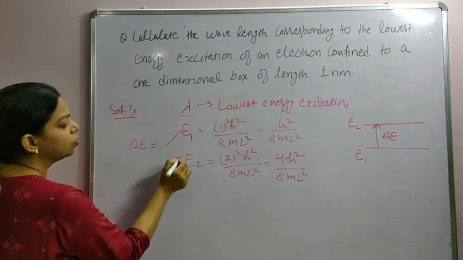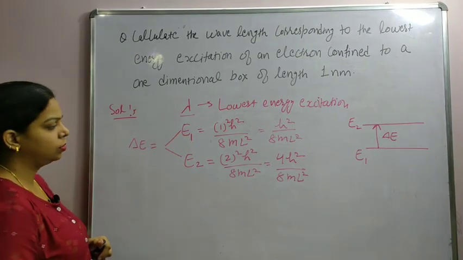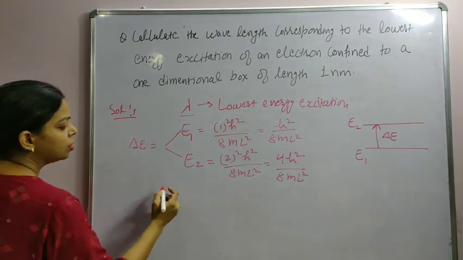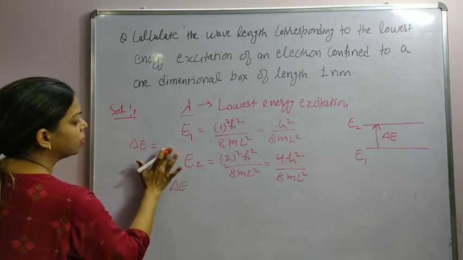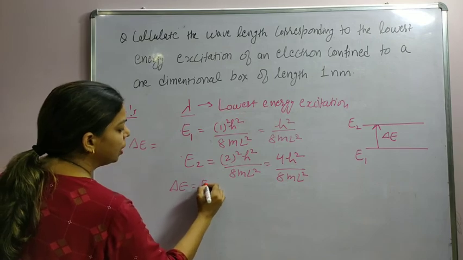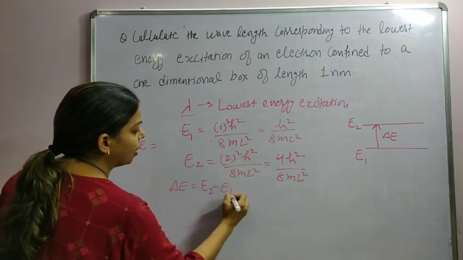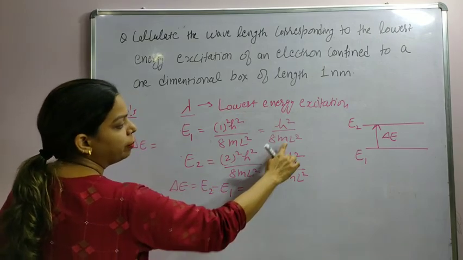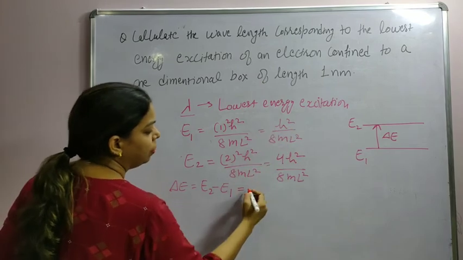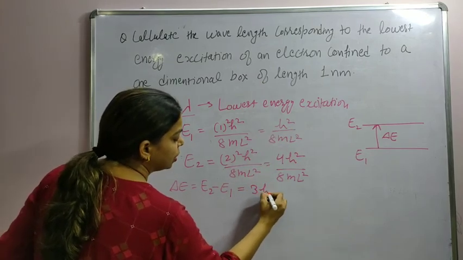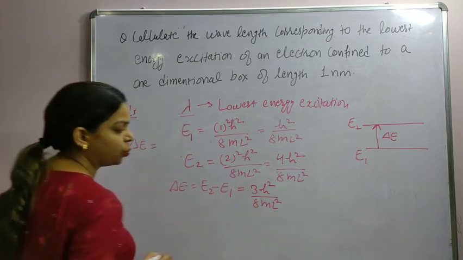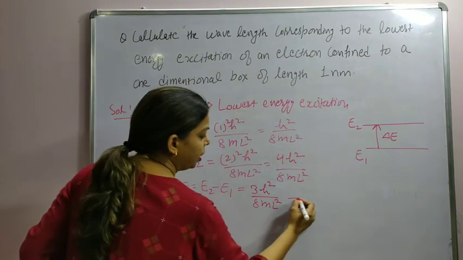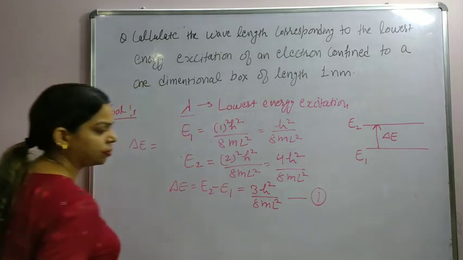So delta E is the difference of these two, right? So we have delta E equal to E2 minus E1. 4 minus 1 will be 3. So this will be 3h square upon 8m L square. Mark it equation number 1.